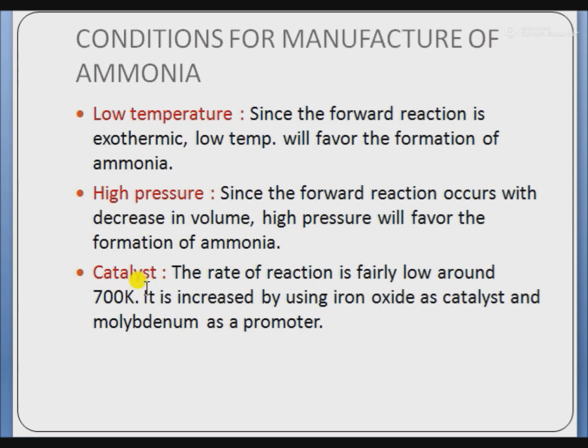Next is the catalyst. The rate of reaction is fairly low around 700 Kelvin. It is increased by using iron oxide as catalyst and molybdenum as a promoter. Here iron oxide acts as a catalyst which enhances the rate of reaction, means production of ammonia increases at a faster rate, and molybdenum acts as a promoter, which means it promotes the activity of the catalyst.